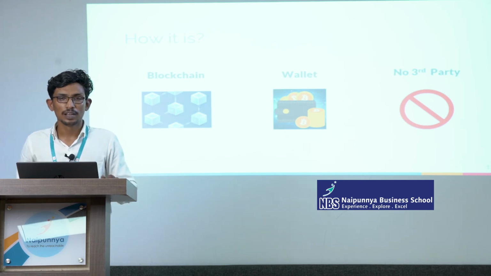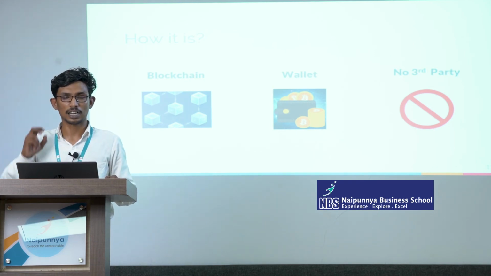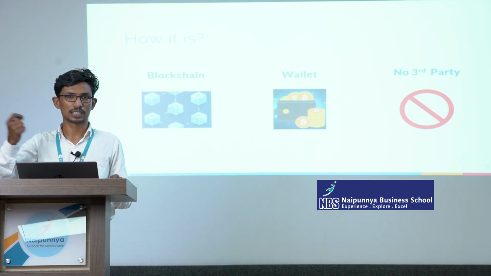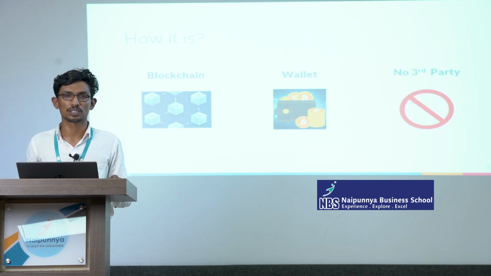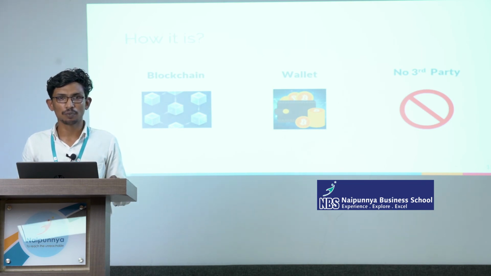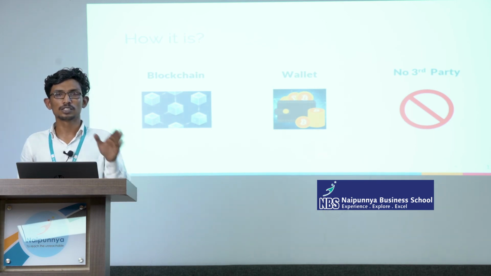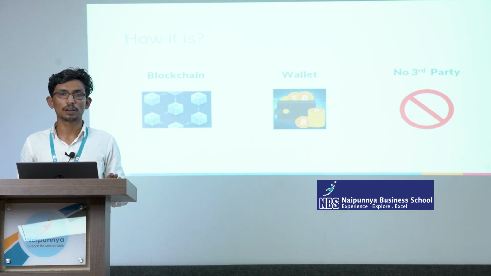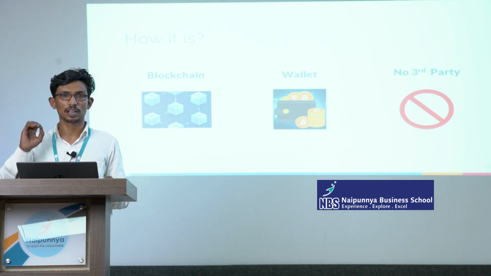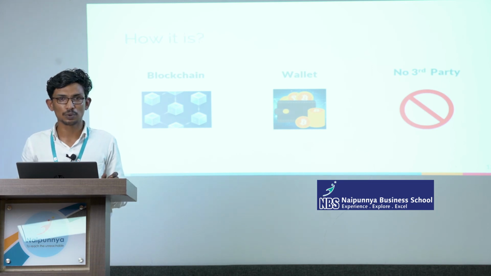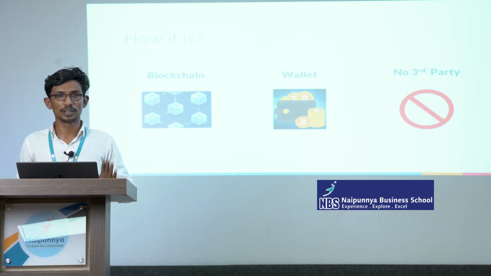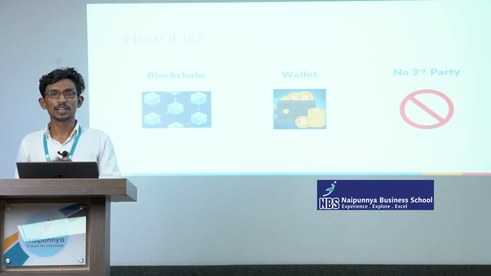As I mentioned before, if I have a bank account in Federal Bank and I am sending some of my money to my friend, I need a third party, a bank server, a credit card agency or a clearing house for this transaction to be completed. But here, if I need to transfer one Bitcoin from my side to my friend's account, there is no third party. I'm going to make it through the blockchain. Like the many UPI applications we use for fund transfer right now, here there is no third party. If I need to transfer my Bitcoin to my friend, I can do it directly through the blockchain. That's how it is functioning.